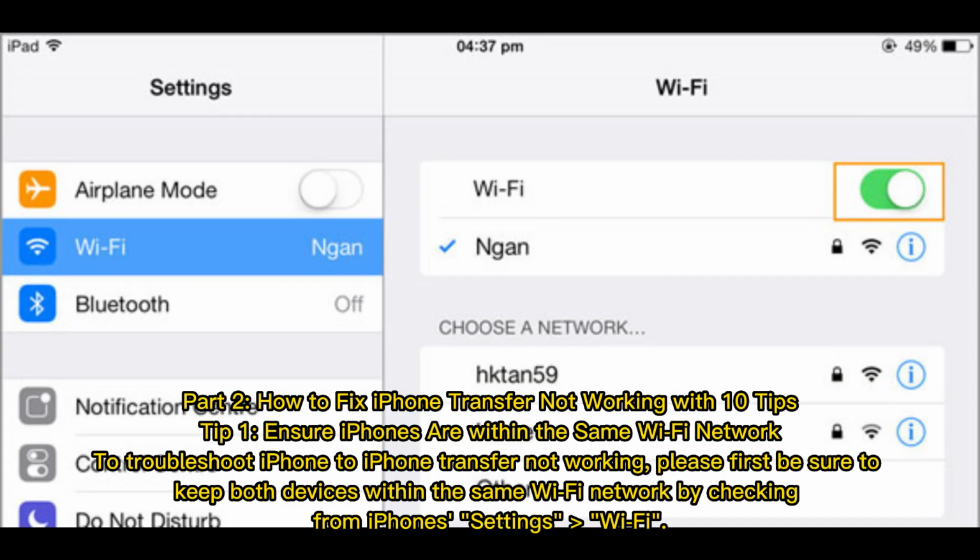Part 2. How to fix iPhone transfer not working with 10 tips. Tip 1. Ensure iPhones are within the same Wi-Fi network. To troubleshoot iPhone to iPhone transfer not working, please first be sure to keep both devices within the same Wi-Fi network by checking from iPhone's Settings, Wi-Fi.